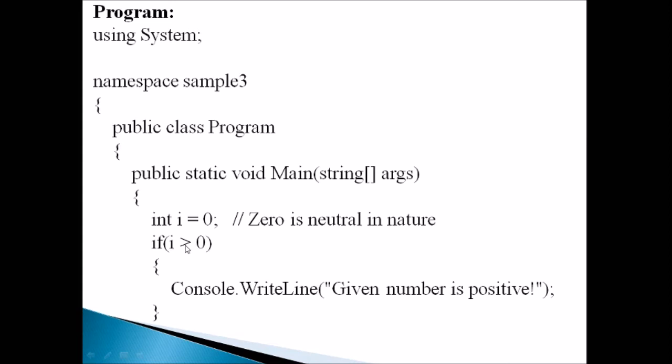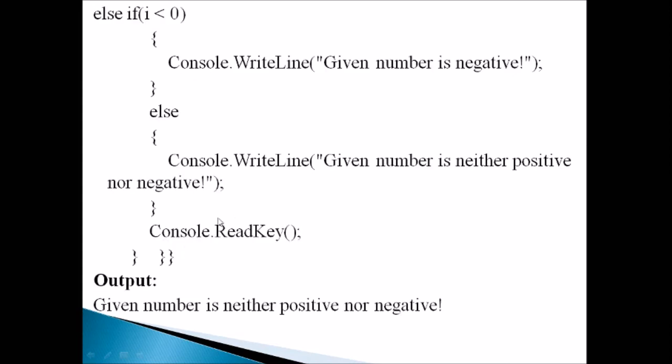Here the condition will not get satisfied, and it will move to the next condition, i less than 0. That is also not satisfied, and here the else part will be executed for the output, that is, given number is neither positive nor negative. So here is the output.